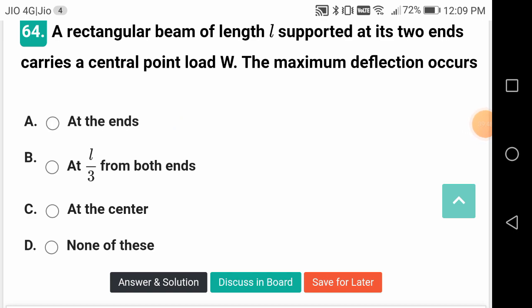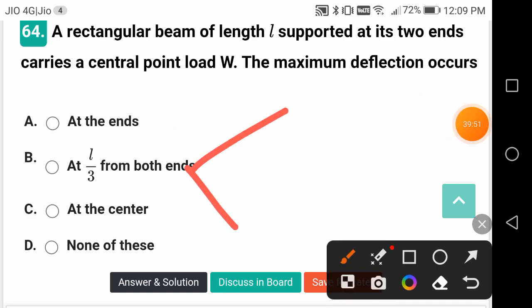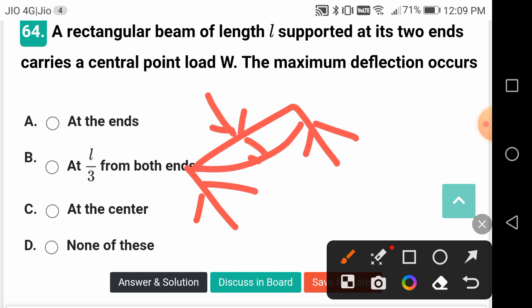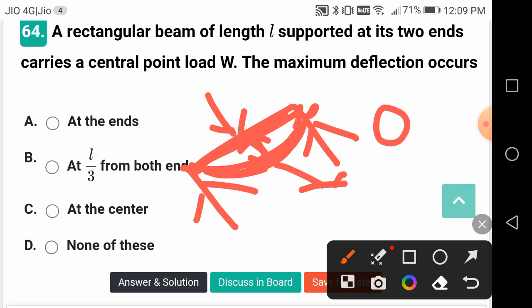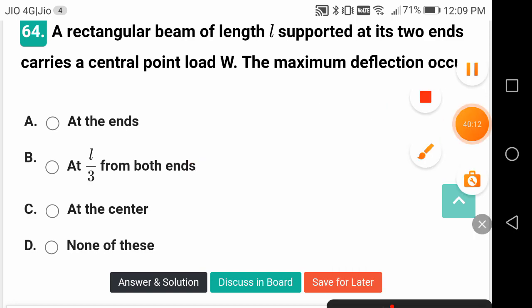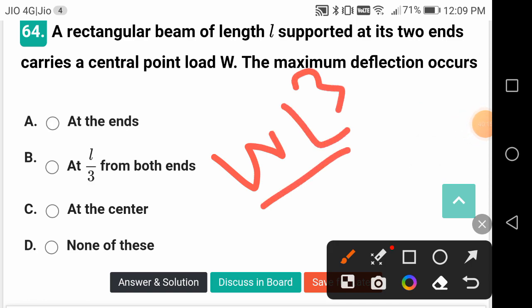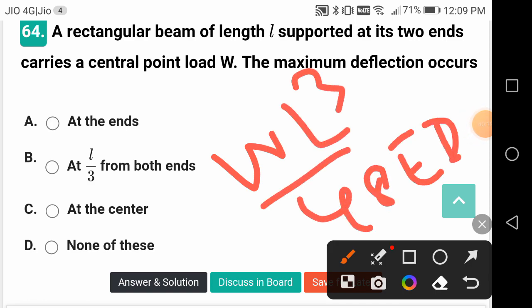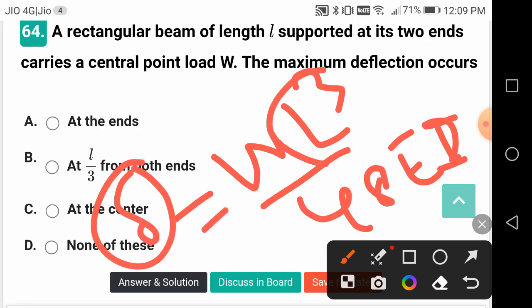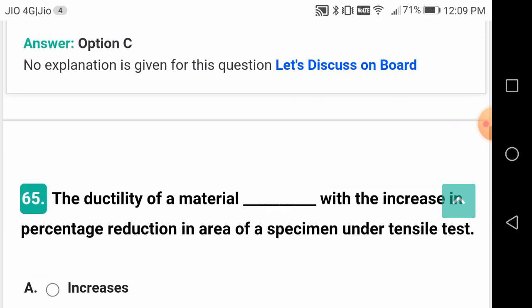Okay, so this situation is like this, something like this. This is your elastic curve, the original beam and the beam shape after bending. So the deflection will be maximum at the center. At supports it will be 0. Deflection at supports will be 0 and it will be maximum at the center, and that value will be equal to WL cubed by 48 EI. E is the Young's modulus, I is the moment of inertia of the cross section of the beam, W is the load, central load, L is the span of the beam or length of the beam.